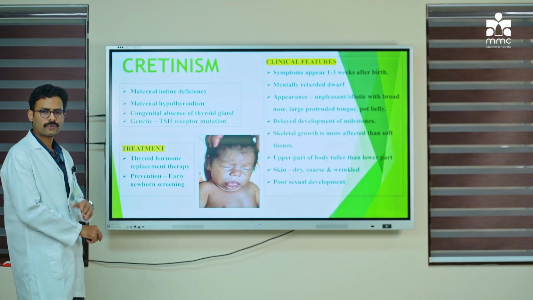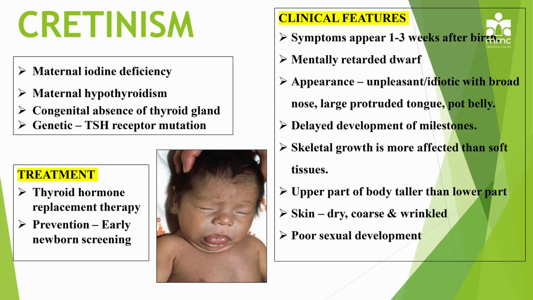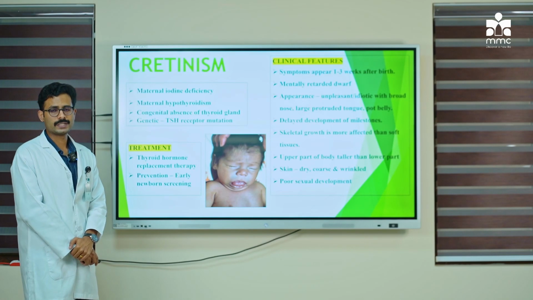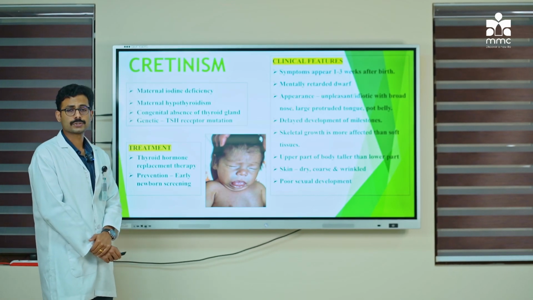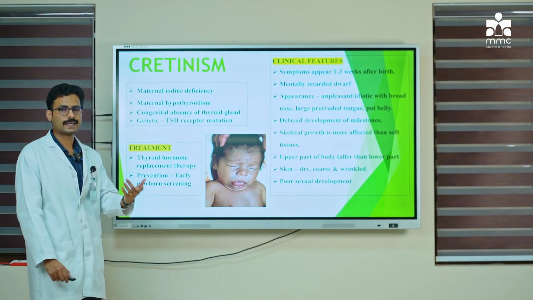So, what is the cause for cretinism? As you are aware, this can be caused due to the following. One is maternal iodine deficiency, that is, if the mother of the child is deficient in iodine, the child born can be predisposed to cretinism. Second, whenever there is maternal hypothyroidism, when the mother is a known hypothyroid and she is not on regular medications, the child can have